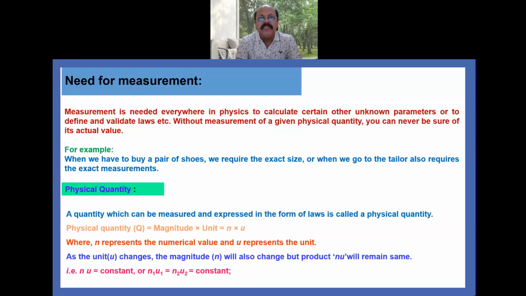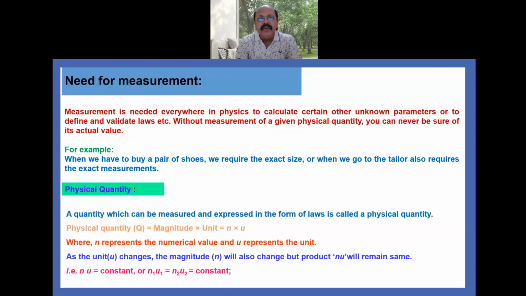For example, we say that the distance we cover from our home to school is 2 kilometers, then 2 is the numerical value and kilometer is the unit, and that distance is the physical quantity.